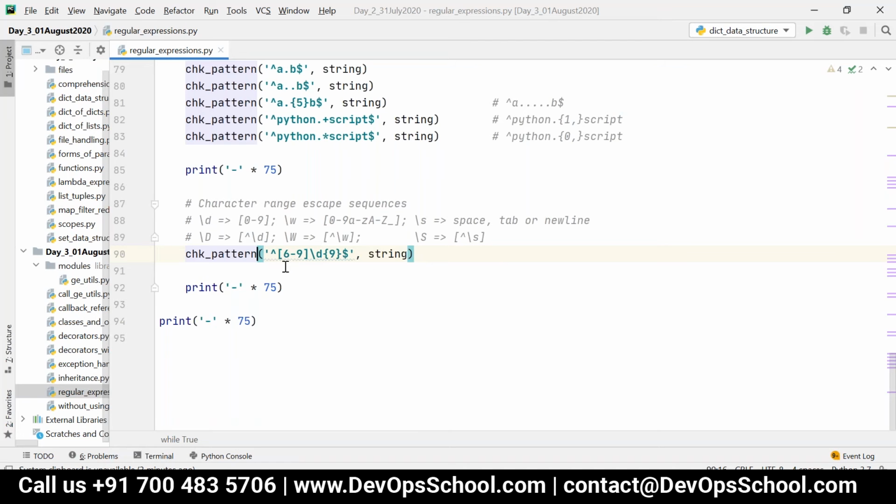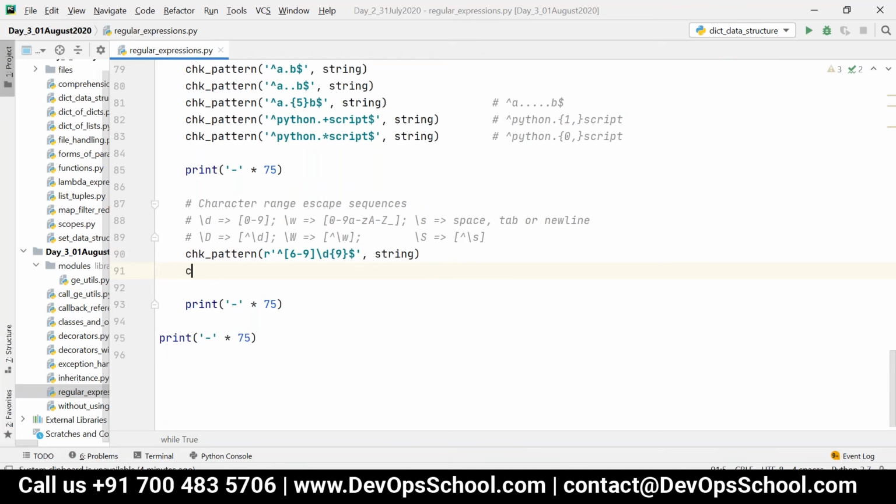Whenever you include this kind of escape sequence character, you know slash d is not an escape sequence character in Python strings. So when you want to use these things, you can just use a raw string, so that it will not treat it as an escape sequence basically. You can have a pattern like this. All right, so if you want to search dot explicitly, what you can do, either you can say like this, a within square bracket dot and then b.